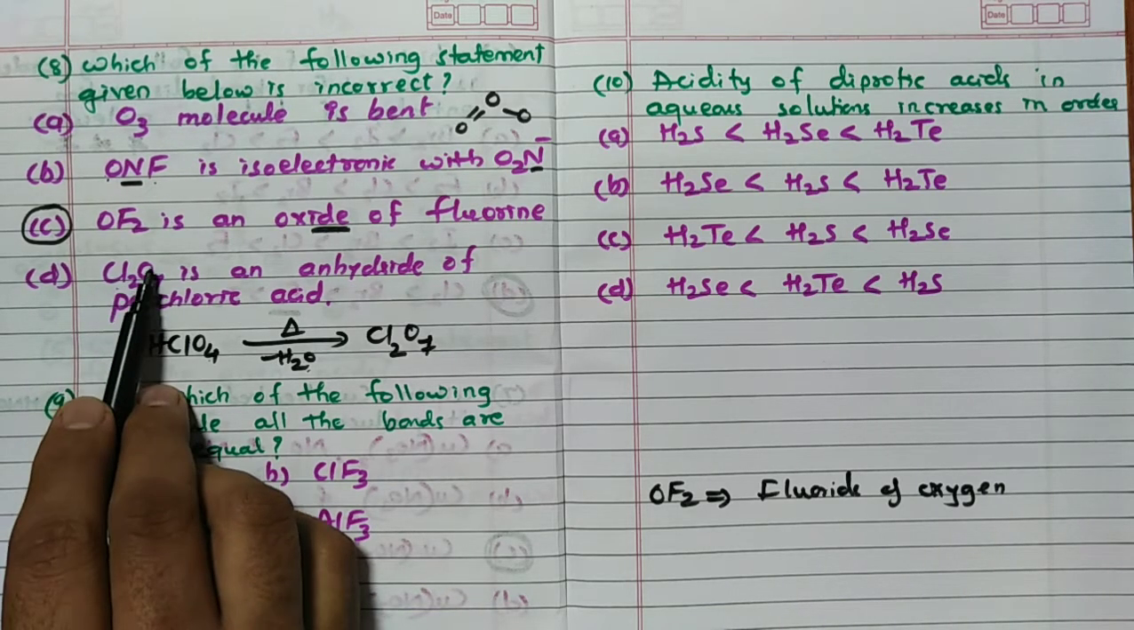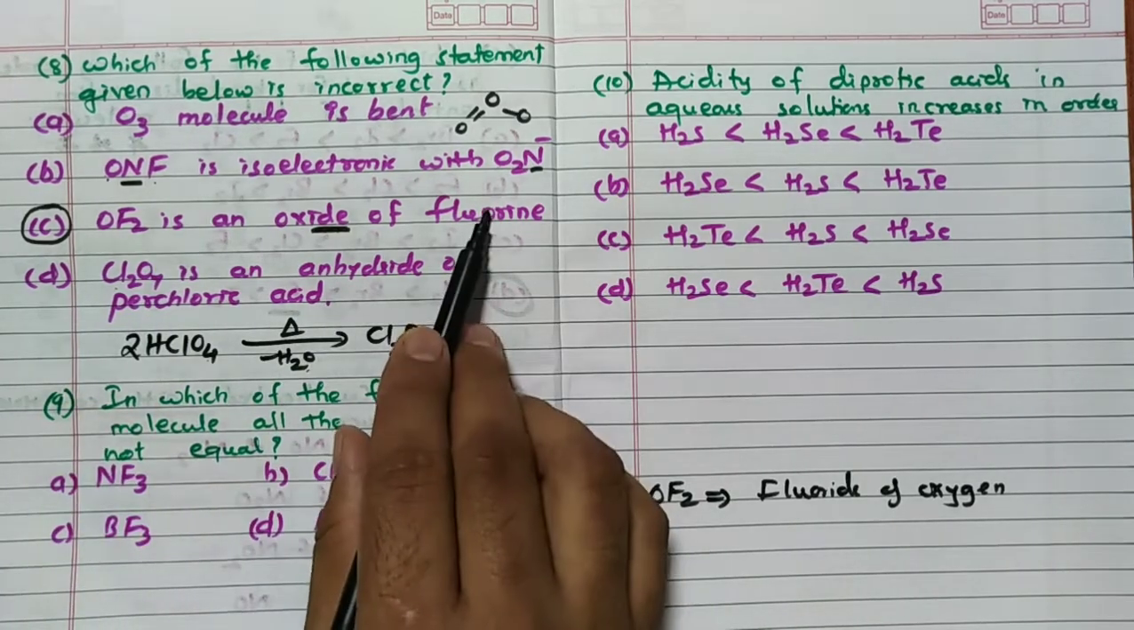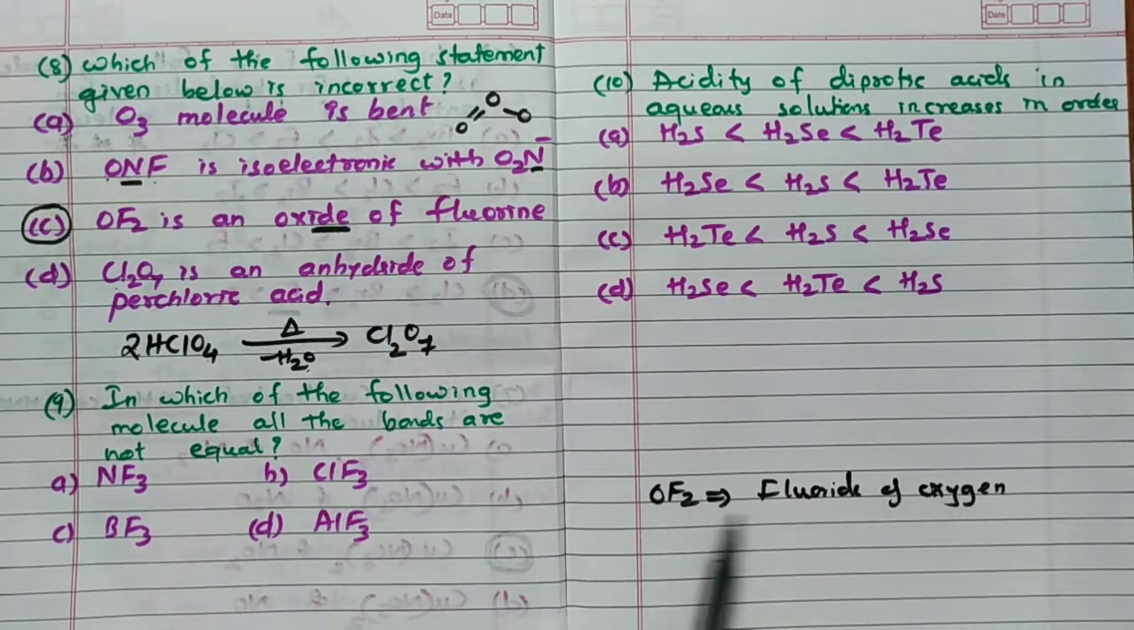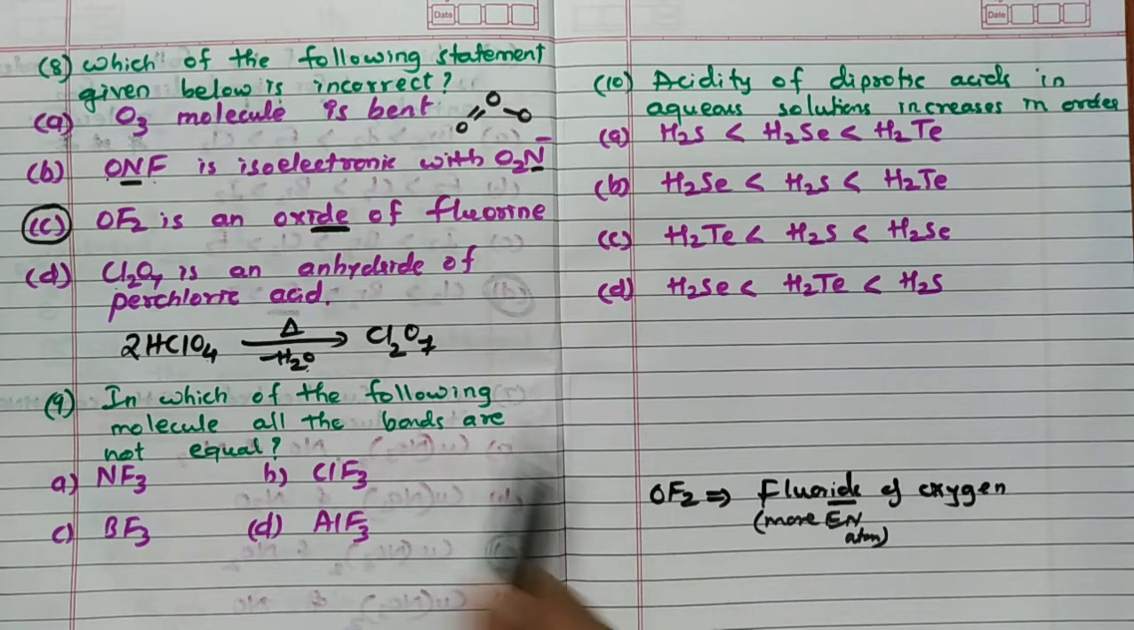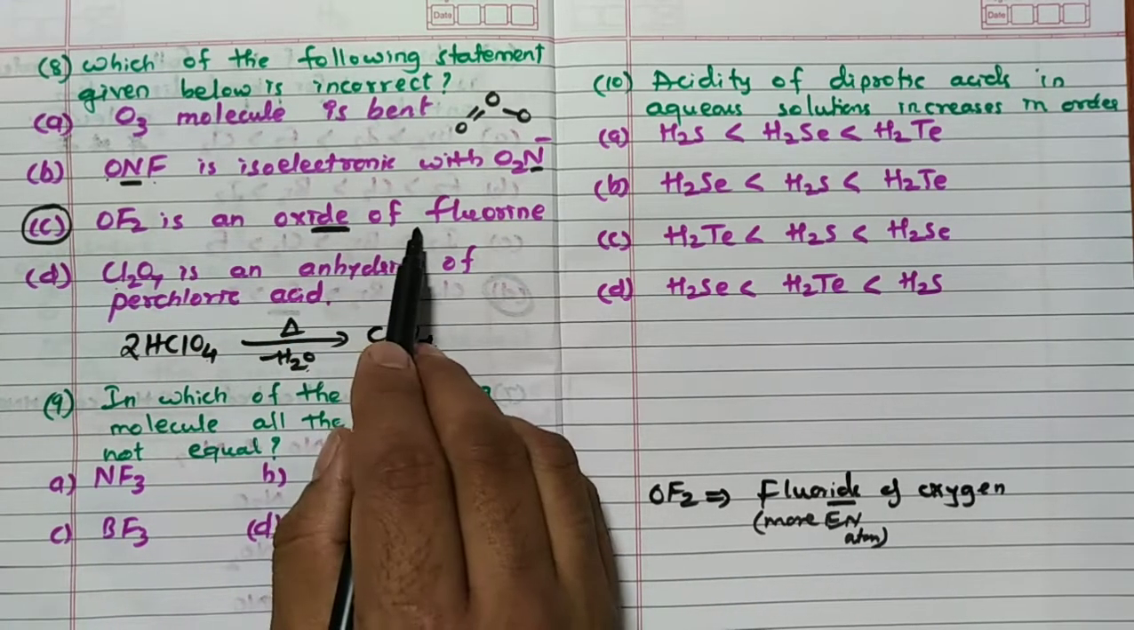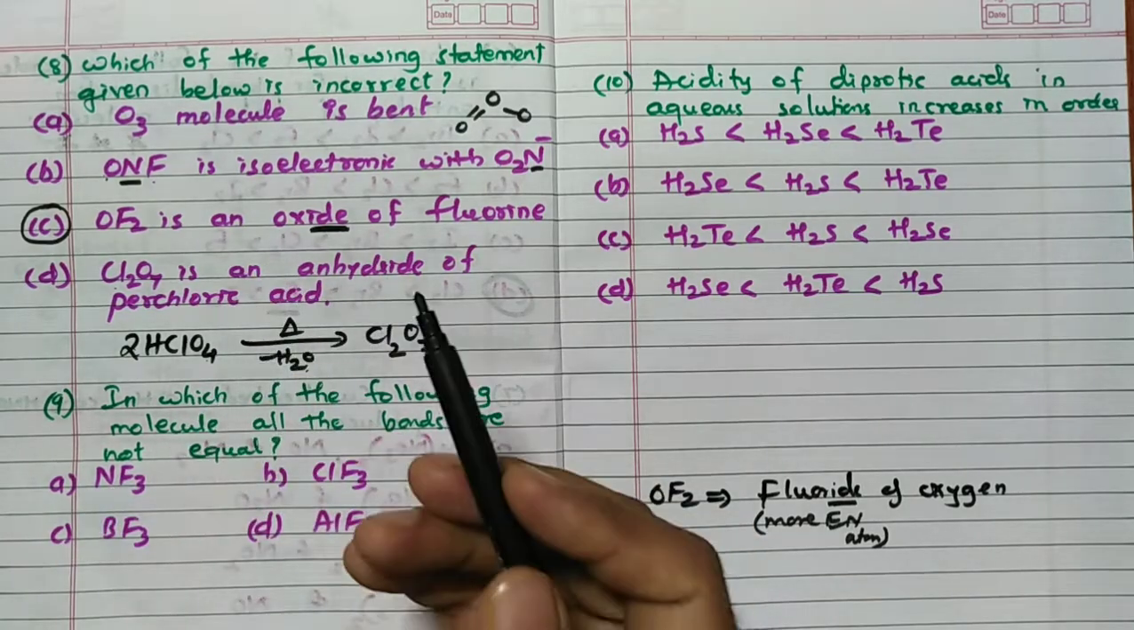Because oxygen is more electronegative. But here, fluorine is more electronegative. Hence you have to call this as fluoride of oxygen. Oxygen difluoride is the name. It is not an oxide of fluorine. Remember, always ide should be with the more electronegative atom. Very, very important. See, for that reason, the answer OF2 is an oxide of fluorine is wrong. It is fluoride of oxygen.